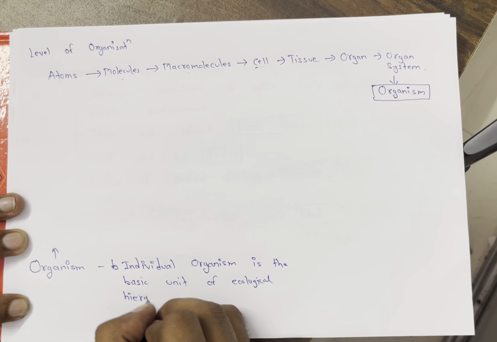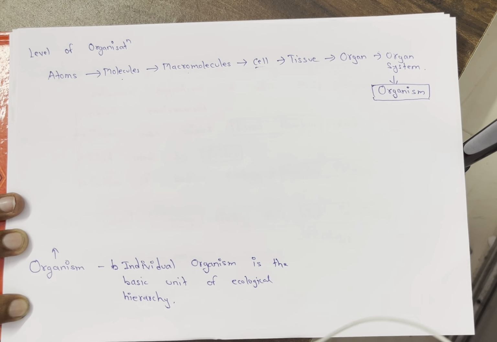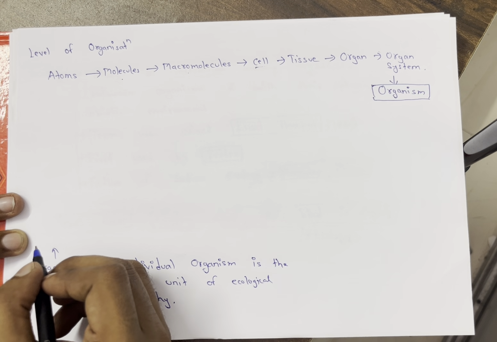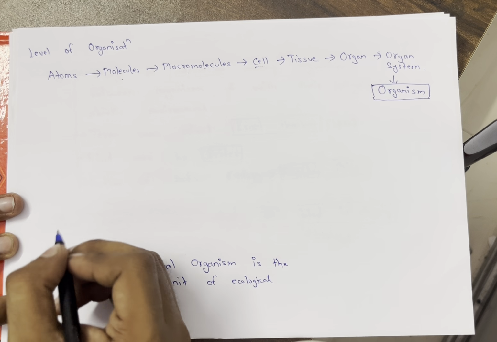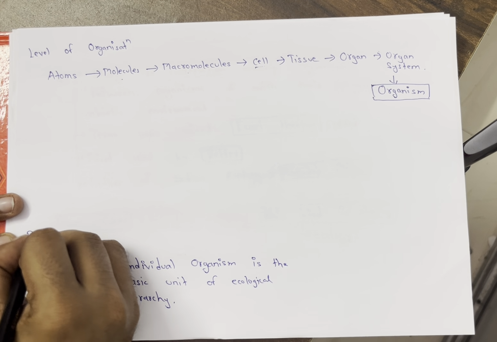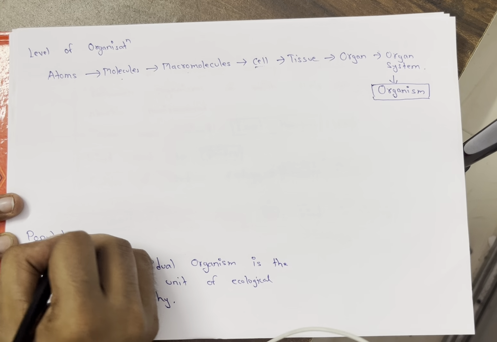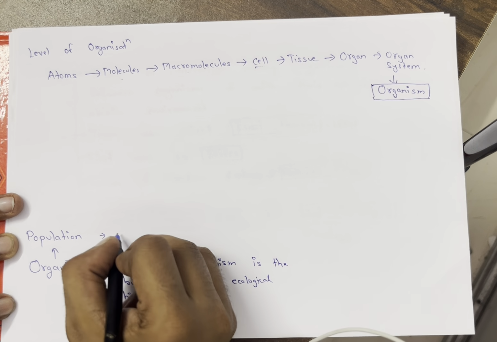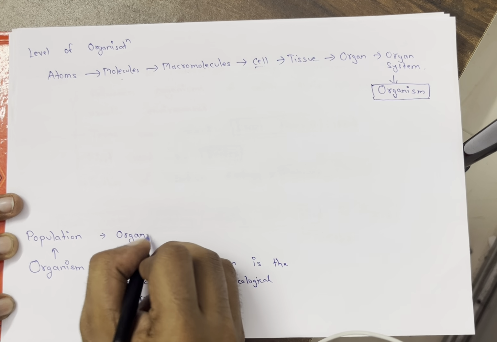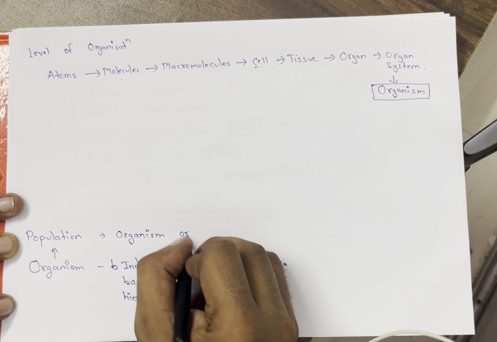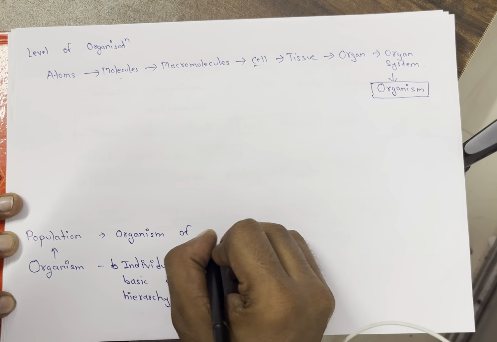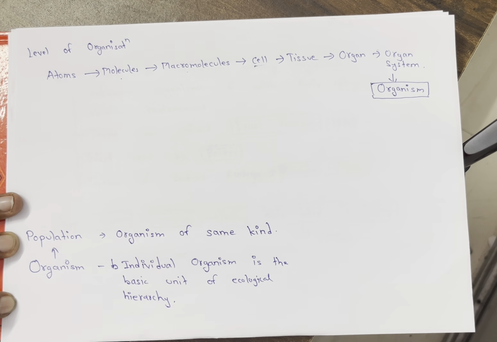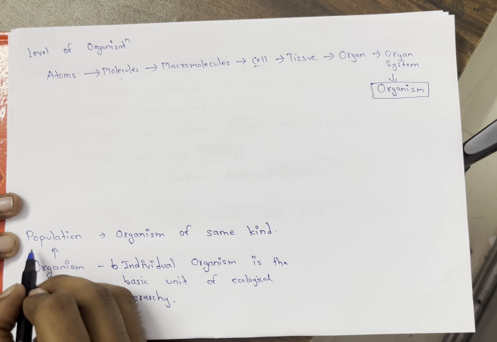Hierarchy means rank, so ecology studies start at the organism level. When organisms of the same kind inhabiting a geographical area combine, they form a population. Now listen carefully: population means organisms of the same kind inhabiting a particular geographical area.